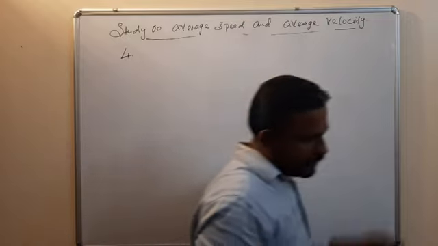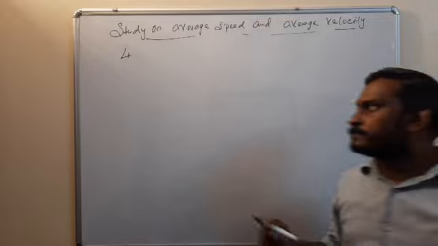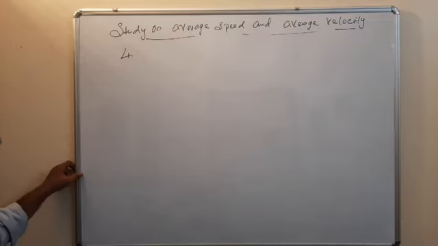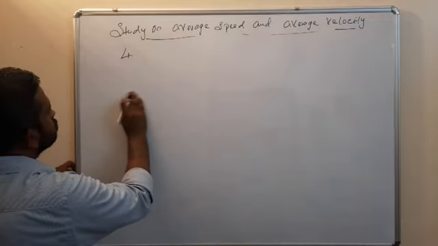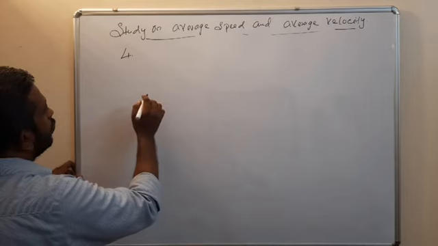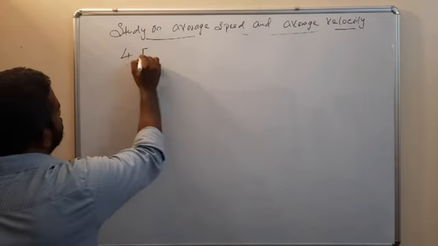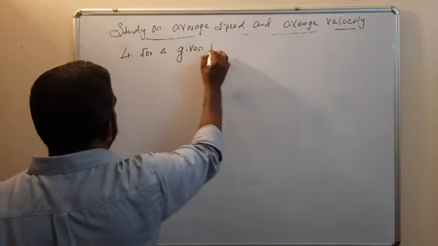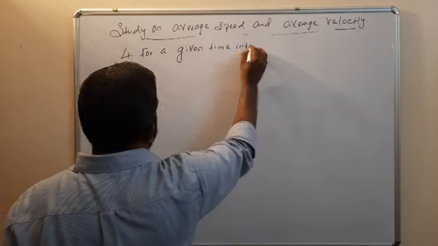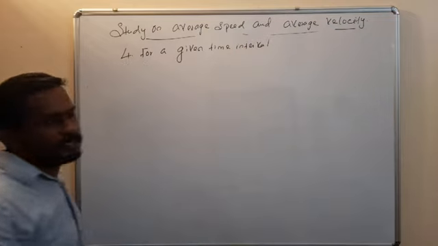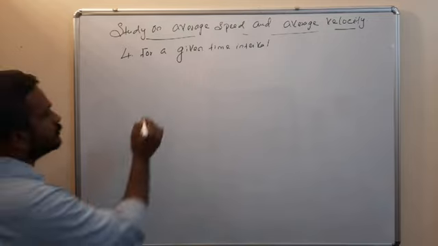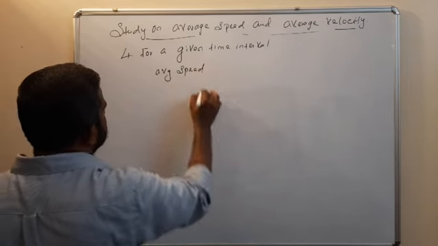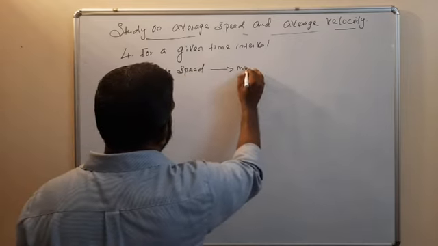Fourth point. For a given time interval, average speed has multiple values.